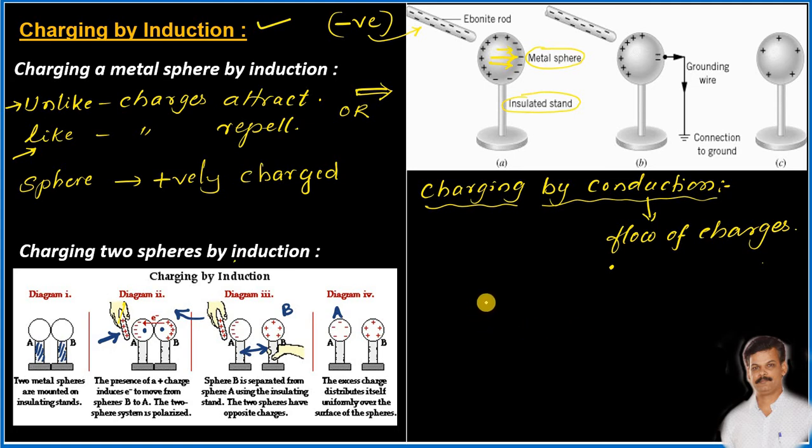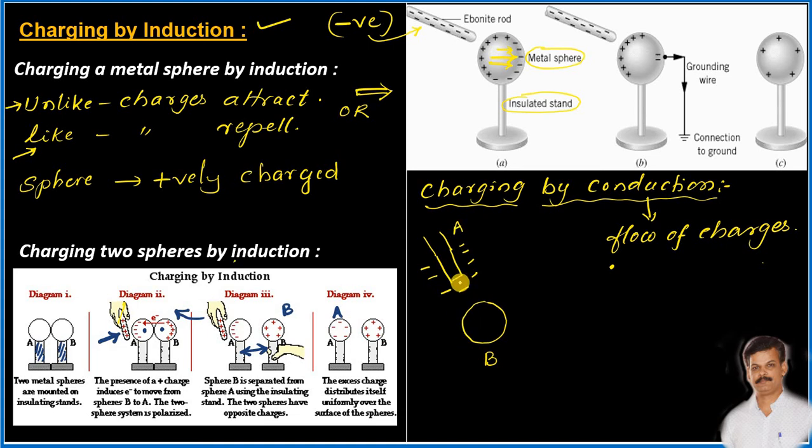Here also we require one uncharged body and another charged body. Assume that the charged body A already has plenty of negative charges on it, whereas this body B is uncharged.